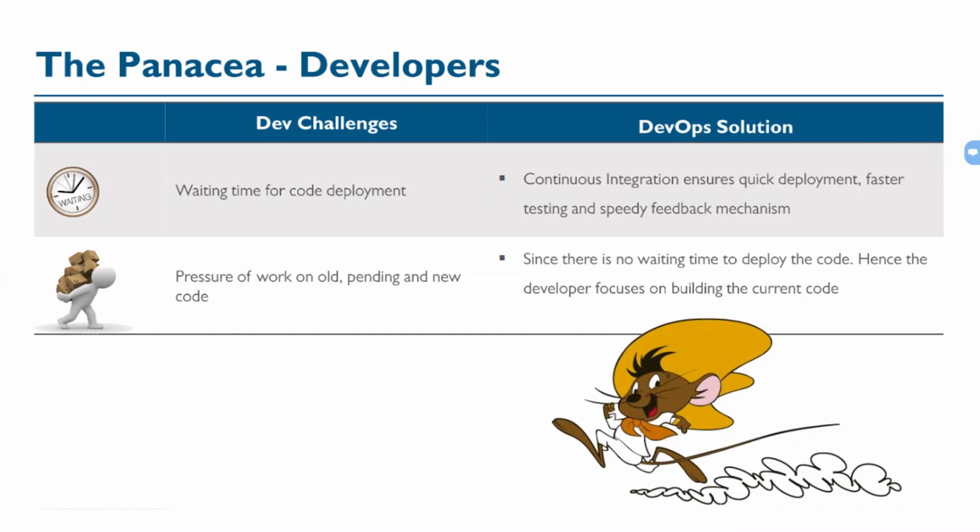We'll also see the challenges faced by developers prior to being brought together by the DevOps methodology. As you can see in this slide, prior to DevOps as a methodology, we had the waterfall methodology, with which developers were facing issues like waiting time for code deployment being too high, and too much pressure of work on old pending and new code.